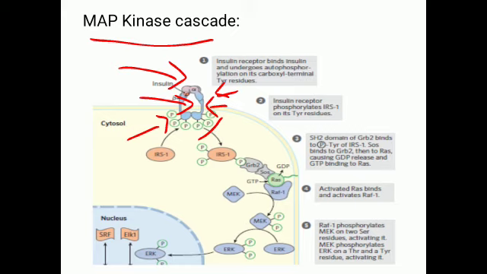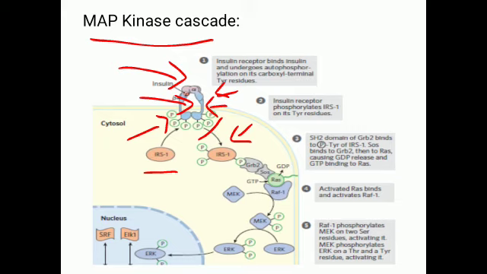As a result, the tyrosine kinase activity will be enhanced. So this tyrosine kinase activity of the insulin receptor will further phosphorylate the insulin receptor substrate, or IRS1 molecule. This phosphorylated IRS1 molecule becomes the docking site for the GRB2 molecule. That is, GRB is nothing but growth receptor binding protein. So this GRB2 will dock or attach with insulin receptor substrate by its SH2 domain.